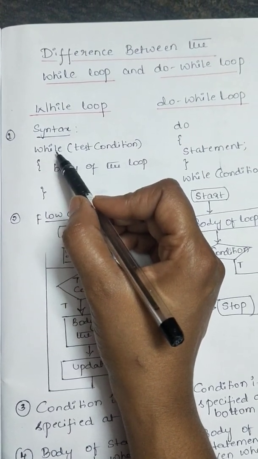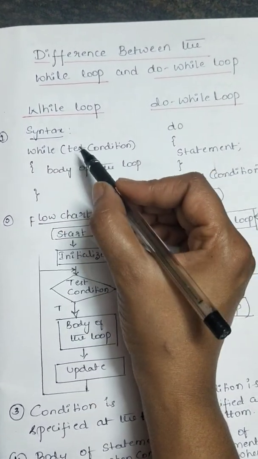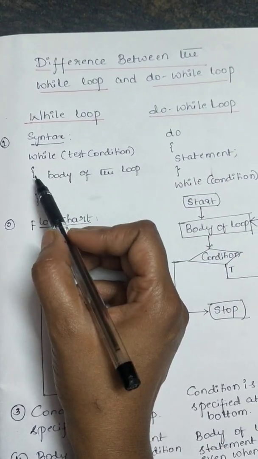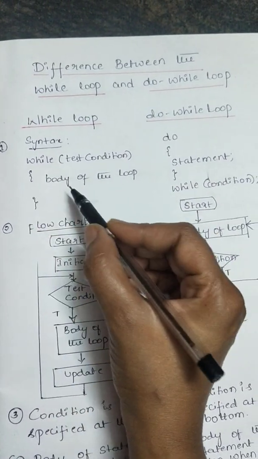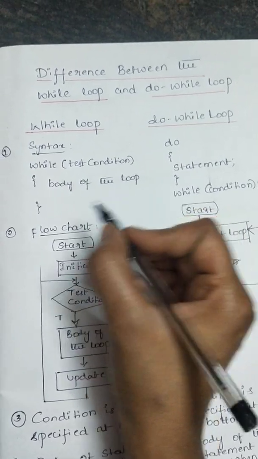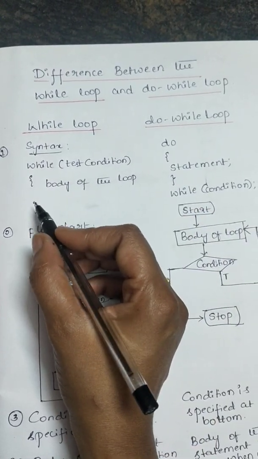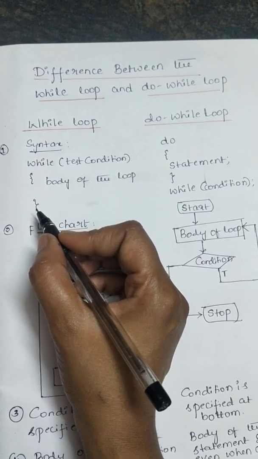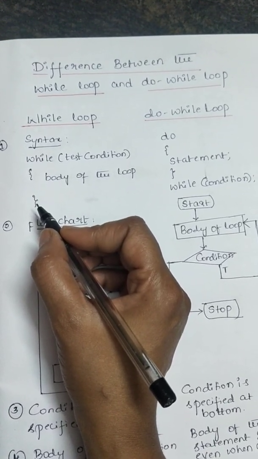While is the keyword and we test the condition inside the brackets, and next we have an opening flower bracket. Then inside this we write the body of the loop and we close the while loop by closing flower bracket. So this is the syntax of the while loop.